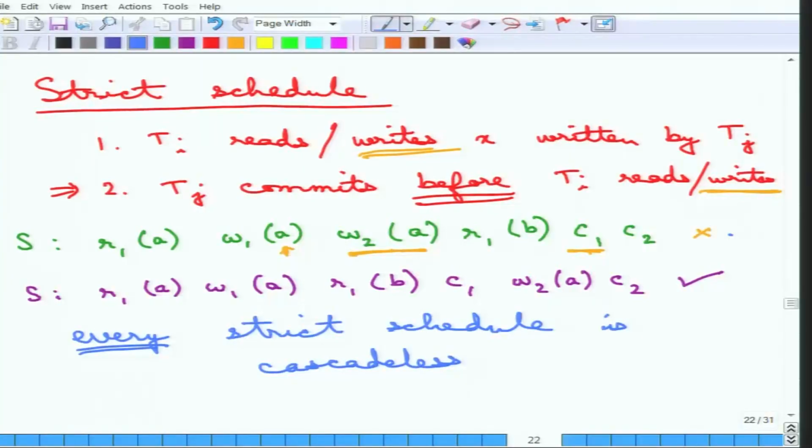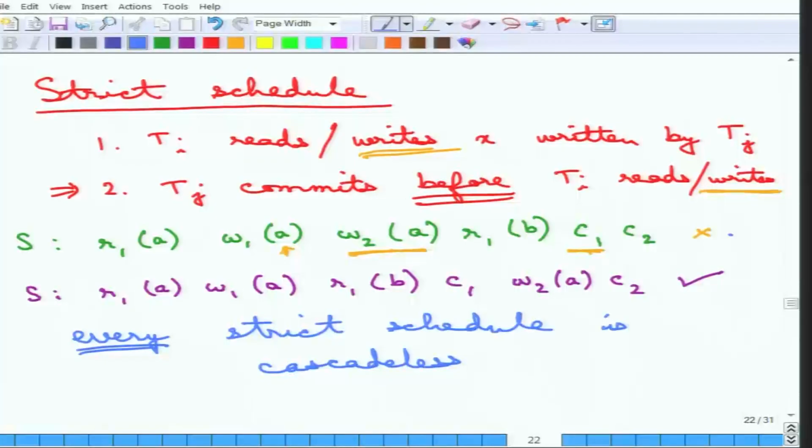Strict says that when Ti reads or writes from Tj, the commit must happen before the reads or writes. So if you just take reads, of course the reads or writes covers that. So that means that every strict schedule of course maintains what the cascadeless schedule tries to say. So it is of course cascadeless, but not the other way around, because the first example actually shows that.